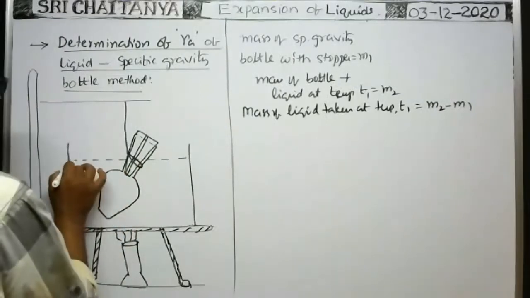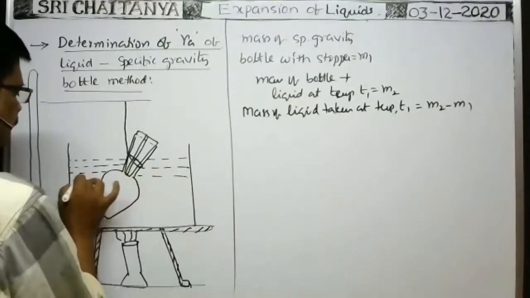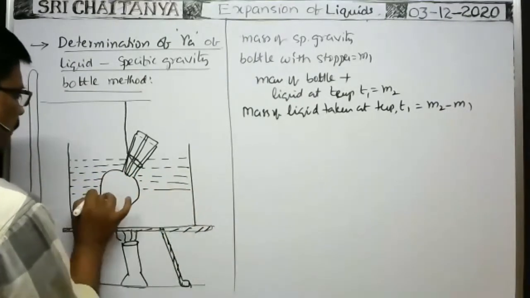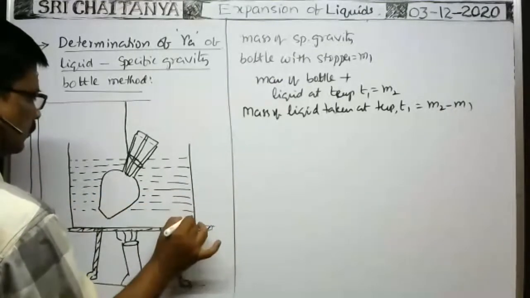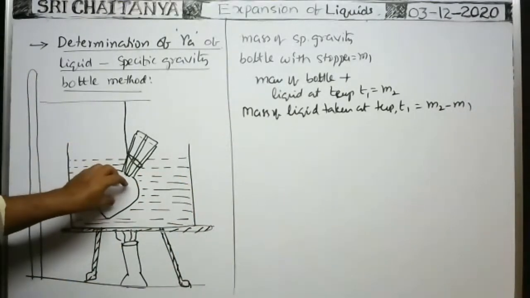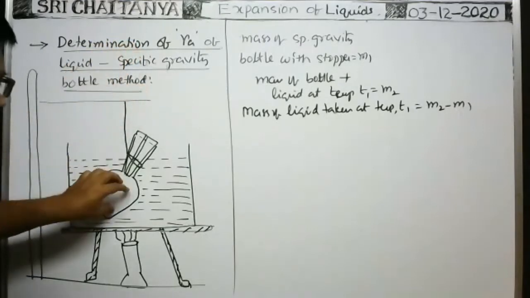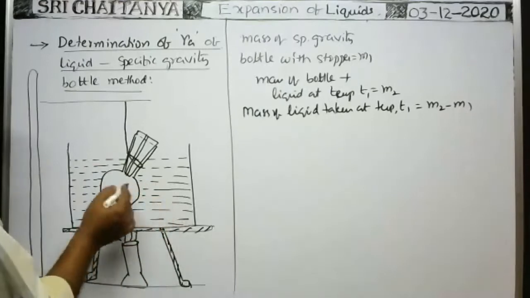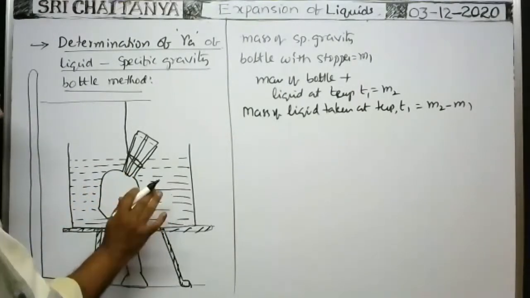Okay. Now, this beaker, as I said, is already filled with liquid, water it may be. Already in this glass specific gravity bottle, the liquid whose coefficient of apparent expansion is to be determined is there. The liquid in the bottle is at a temperature T1 degrees centigrade, and this is also at a temperature T1 initially.